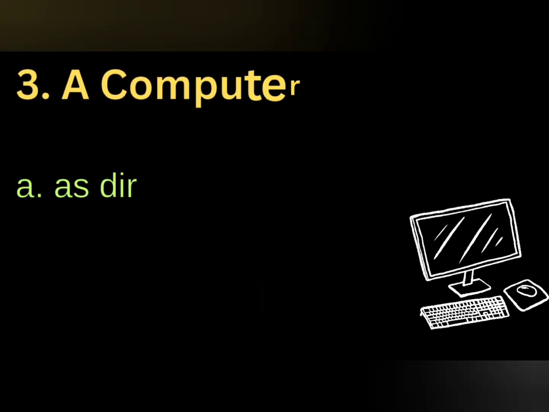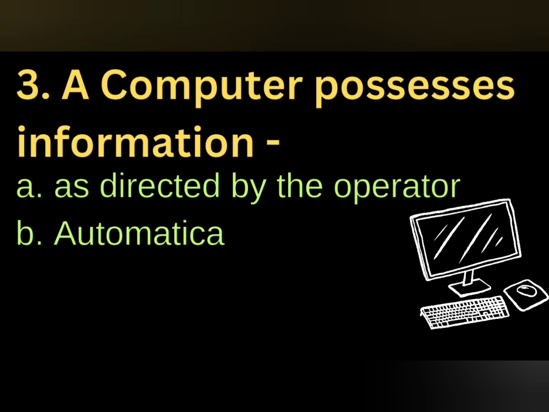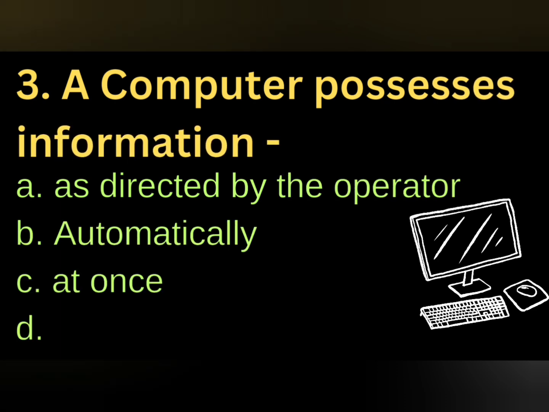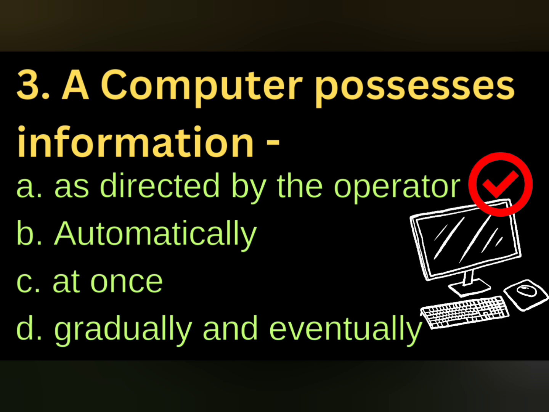Question number 3. A computer possesses information A. as directed by the operator, B. automatically, C. at once, D. gradually and eventually. The correct answer is A.